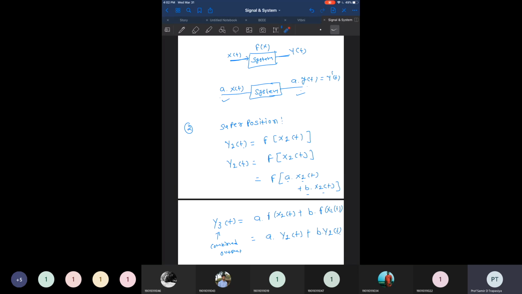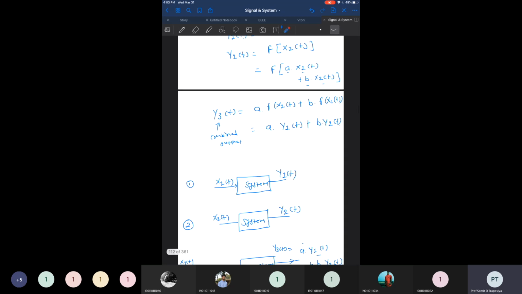And the second condition is that if we give the separate inputs x1 of t and x2 of t and record the outputs y1 of t and y2 of t, and if we give the combined input, the output can be separated into the responses y1 of t and y2 of t, then the system is known as a linear system. So both conditions should be satisfied.